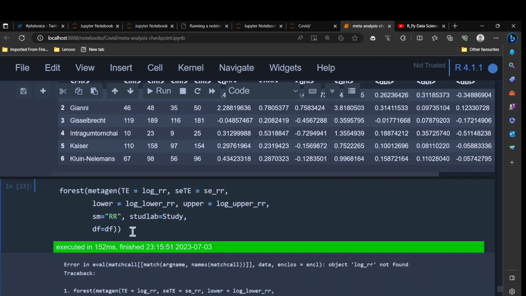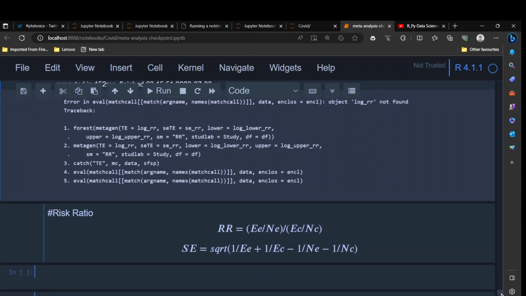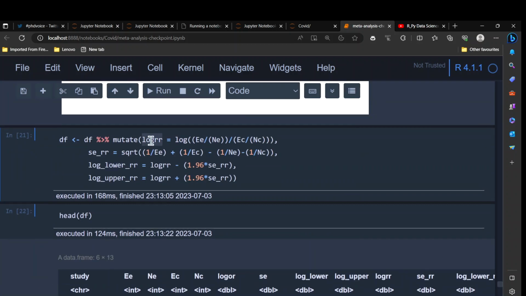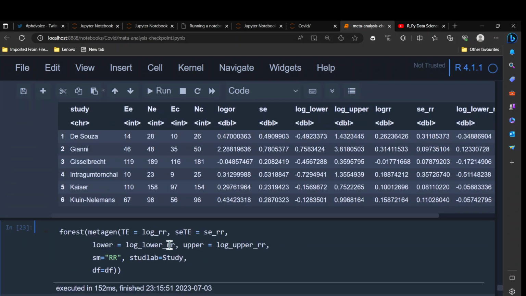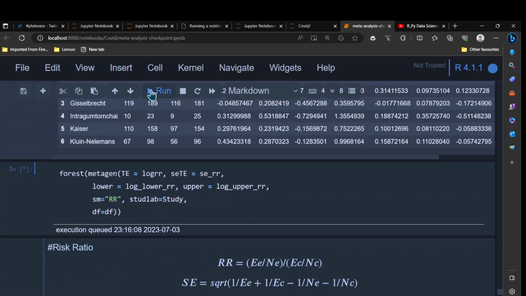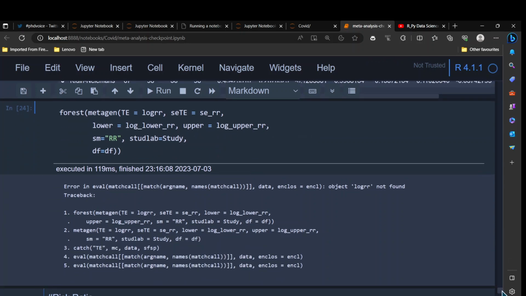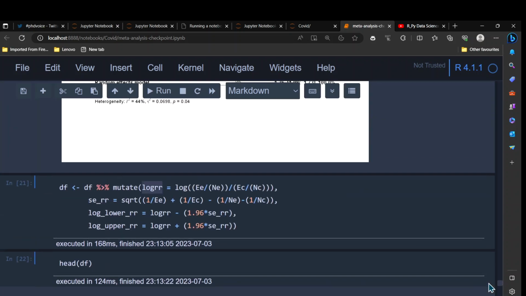And then we will see the forest plot. It seems I have some error. Log risk ratio not found. Okay, this one is logRR, not log hyphen R. Okay, now it seems I have another error here, log risk ratio not found. Isn't that this one here?